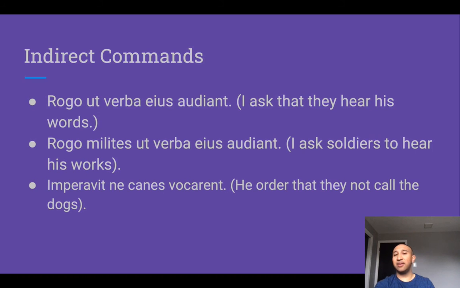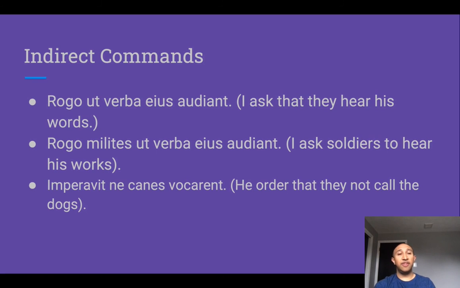Sometimes you'll see this construction where there's a direct object after the verb of asking, encouraging, or ordering. Rogo milites, I ask the soldiers, and then we have that same construction after that they hear his words. Or we could say I ask the soldiers to hear his words.